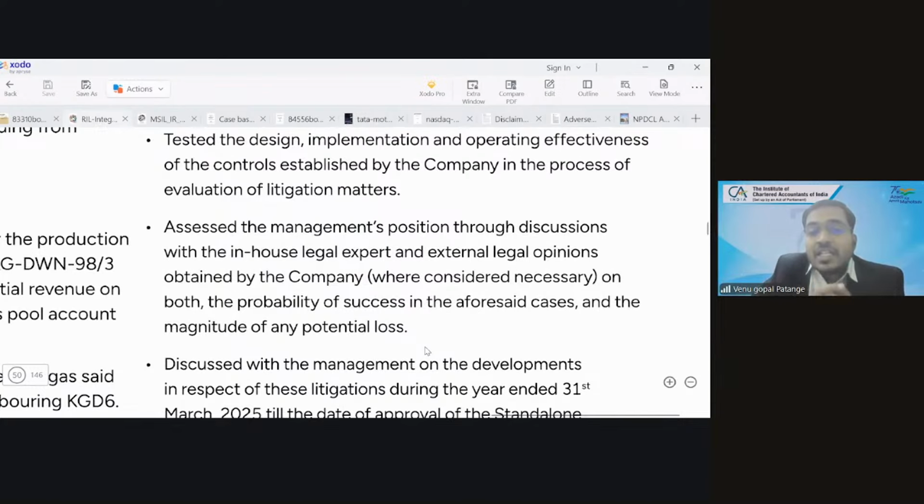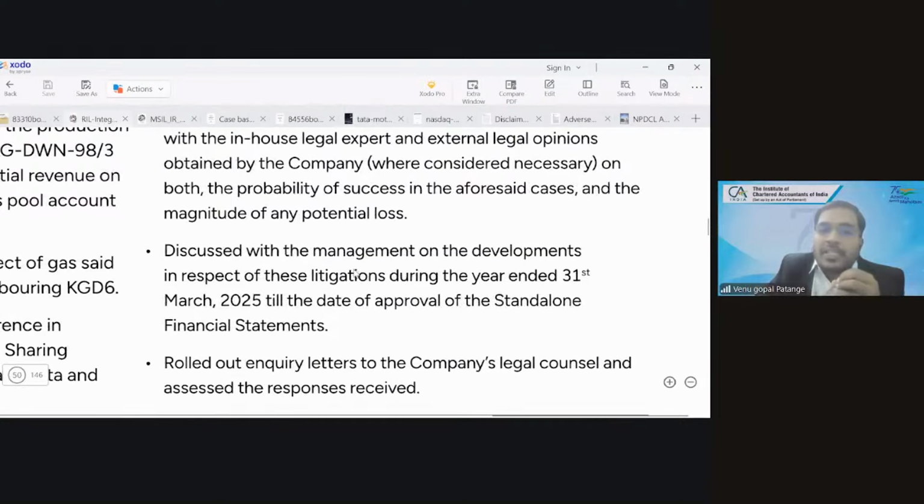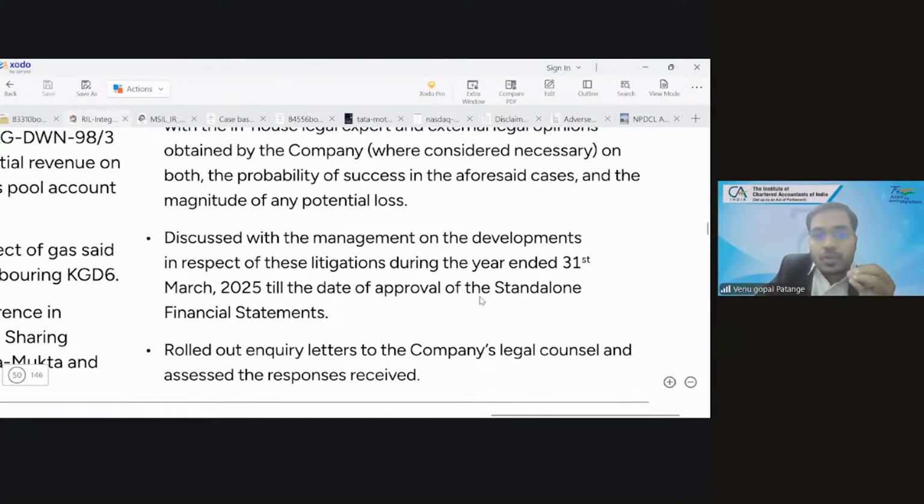So he has discussed with the in-house legal team, and wherever necessary, he has gone to external legal opinions also. So he used the work of management's expert, he called for opinions also. Discuss with the management the developments in respect of these litigations during the year till the date of approval of standalone financial statements.